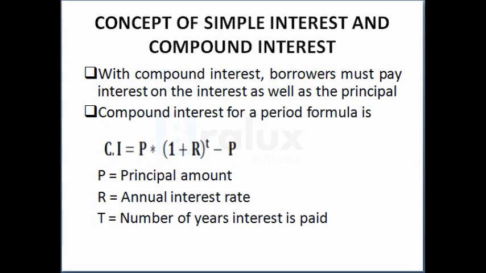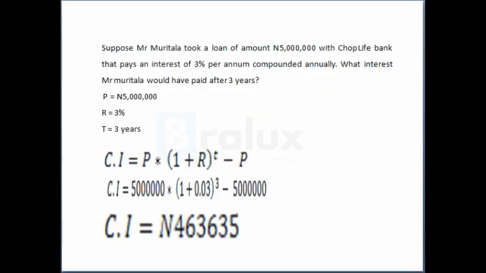Our principal amount is 5 million, while our rate is 3%, and the time or the tenure is 3 years. So just plug in all these values into our formula. Our P is 5 million into brackets 1 plus R, which is 3%, and is the same thing as 0.03, raised to power 3, minus 5 million.